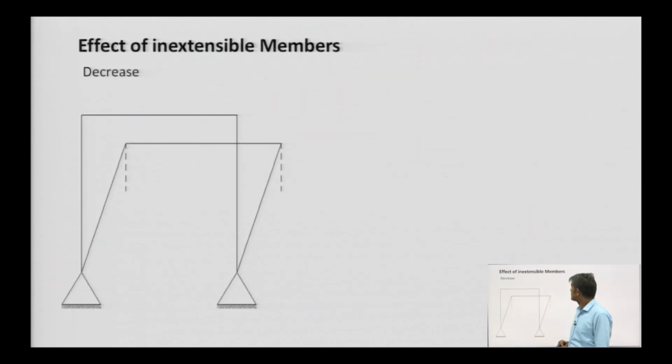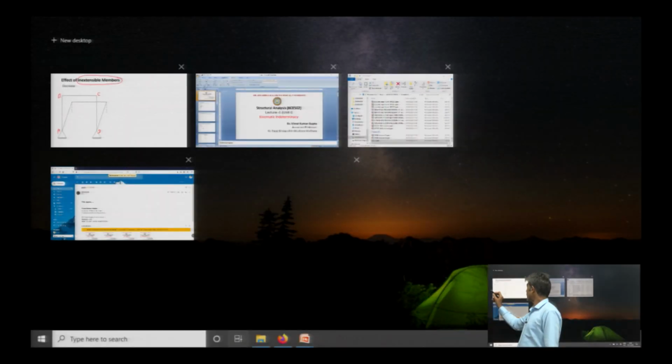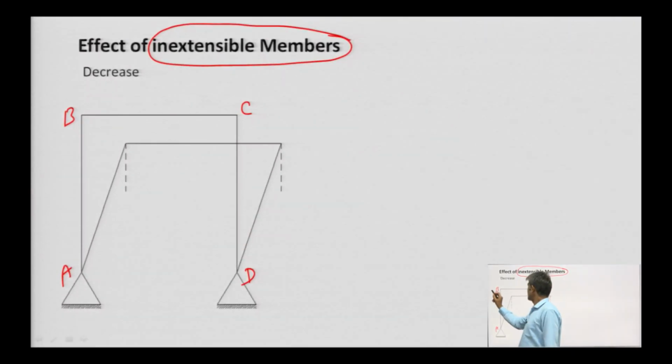Next, the effect of inextensible members. What I want to tell you: suppose this is point A, this is B, this is C, this is D. If we are applying some horizontal force, then it is going to deflect.